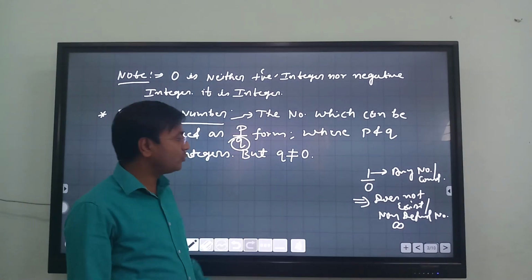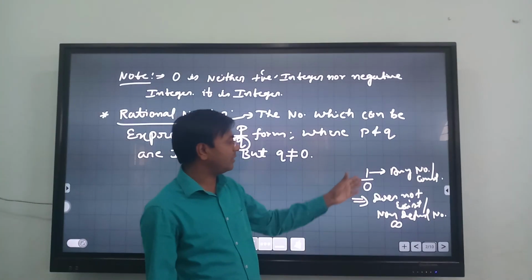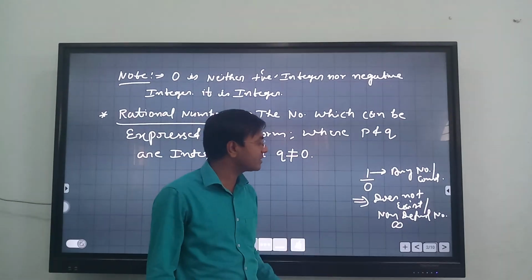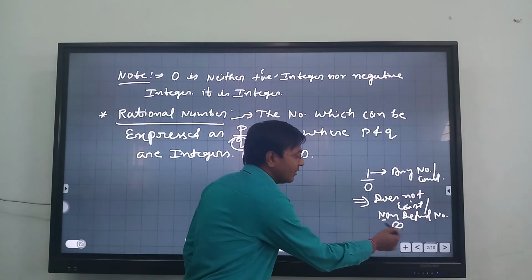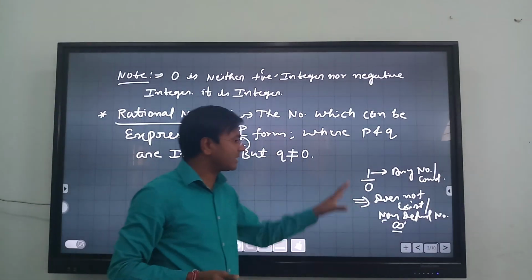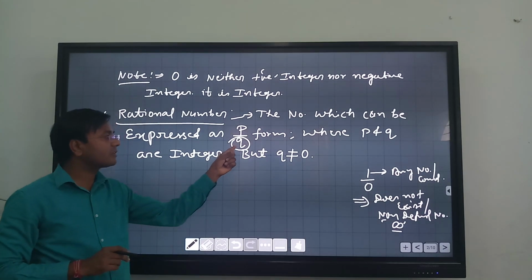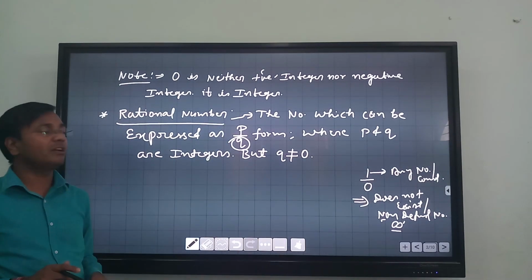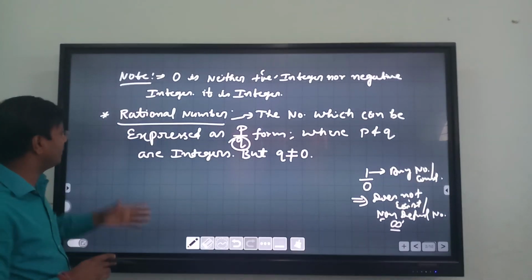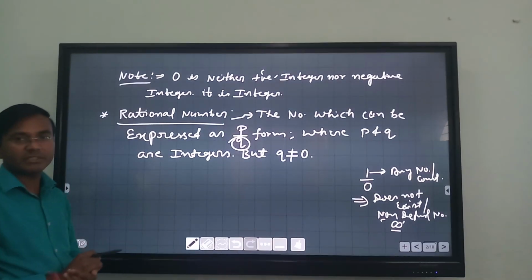So if you do 1 by 0 or 2 by 0 or any number, you will get infinity. Infinity means this kind of division does not exist. So that's why we always avoid taking 0 in the denominator for any rational numbers.